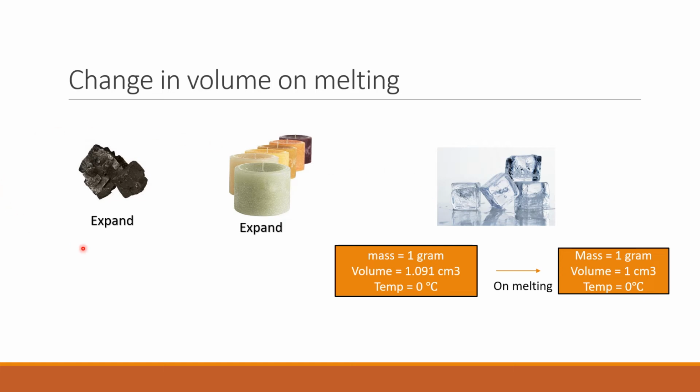Here, what we have spoken about is that for substances like wax and lead, the volume increases, that is, the substances expand on melting. However, in case of ice, its volume decreases. Ice contracts on melting.